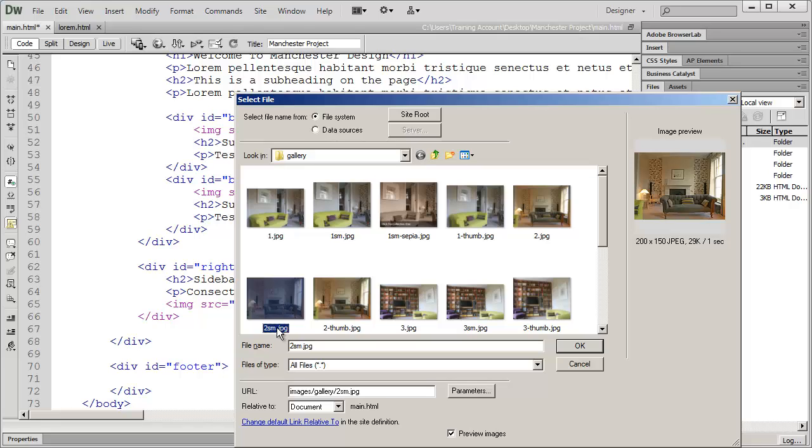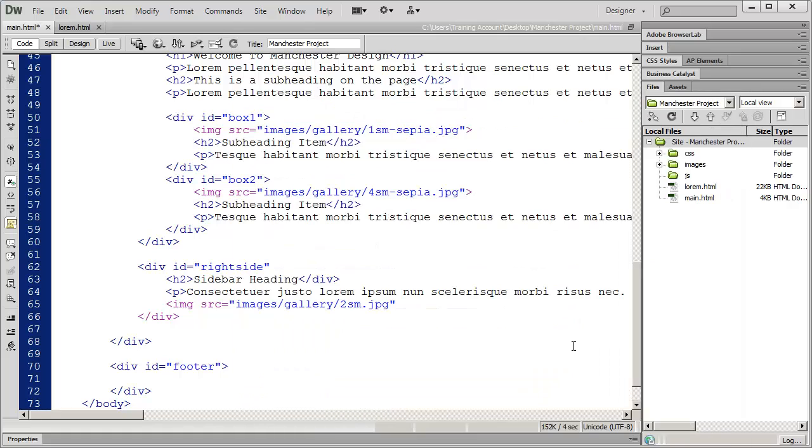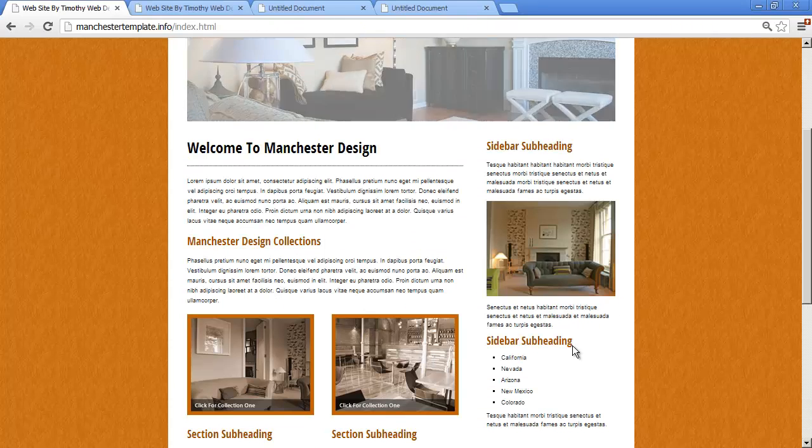There we go. 2sm.jpg is what you're using, and if you're creating your own image, these are 200 by 150. So go ahead and place that.